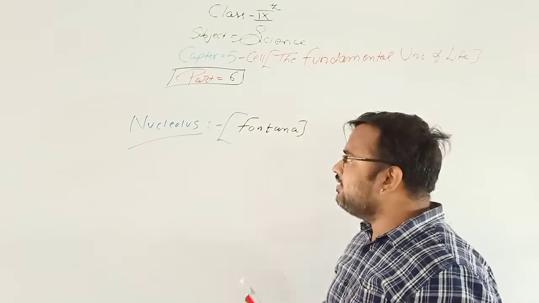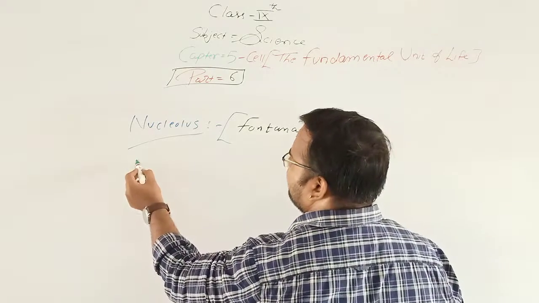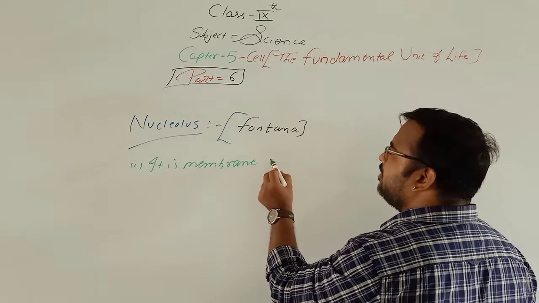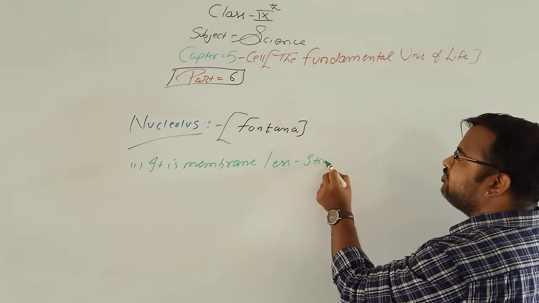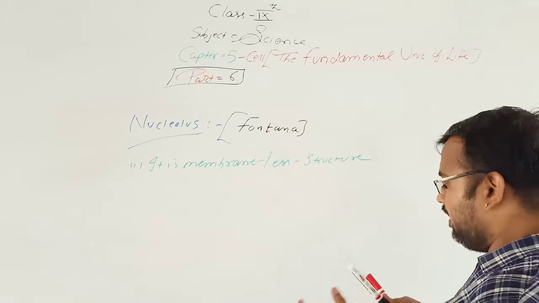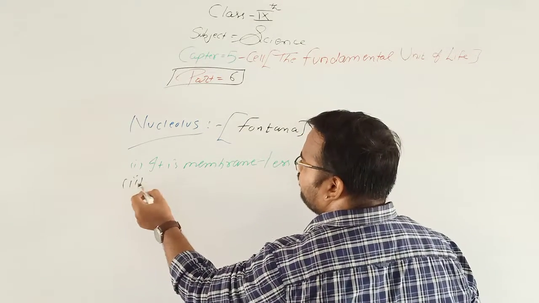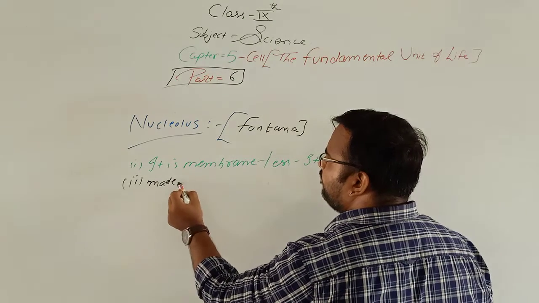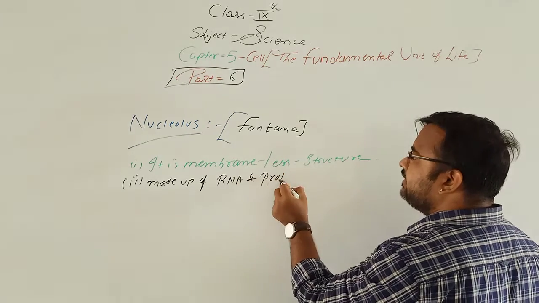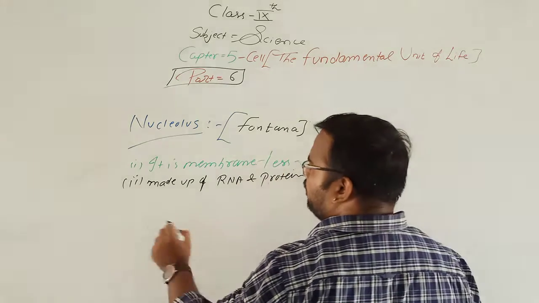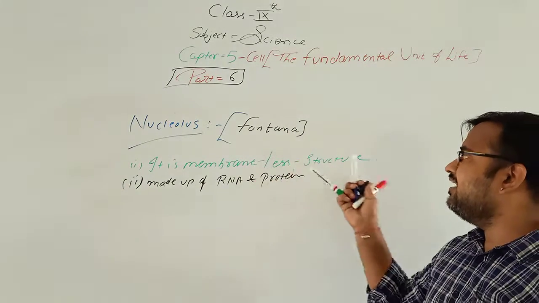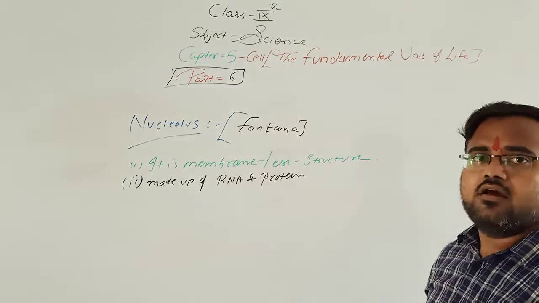Now what is the nucleolus? The nucleolus is a membraneless structure. It is made up of RNA and protein. Clear? So the nucleolus was discovered by Fontana, it is a membraneless structure and it is made up of RNA and protein.